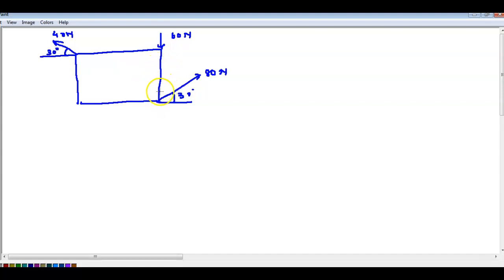So consider this, we have to find the resultant. Consider the points A, B, C and D, each separated by a distance of 3 meters, 3 meters, 3 meters and 3 meters. Find the resultant and the moment at point O, point A. Okay, find the resultant of this whole system, and find the moment along with this point A.